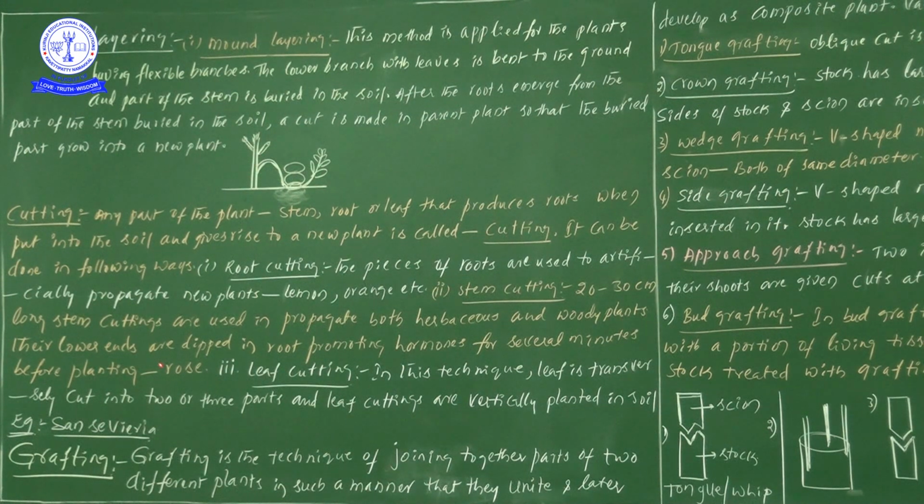Their lower ends are dipped in root promoting hormones for several minutes before planting.